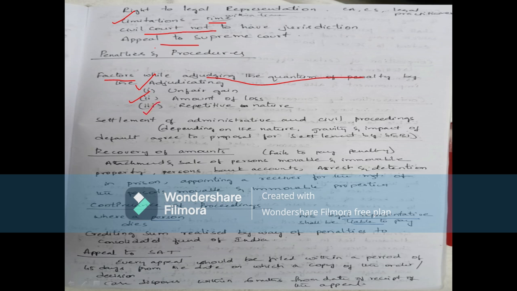Likewise, the repetitive nature. If the alleged person is again and again repeating the same type of fraud or small practices, then for that there will be another type of penalty. So all this depends upon the factors. Okay, now settlement of administrative and civil proceedings. Here, if without reasonable excuse one fails to comply with any requisitions made, or contravenes the provisions, or enters into any contract in contravention, all these are reasons.